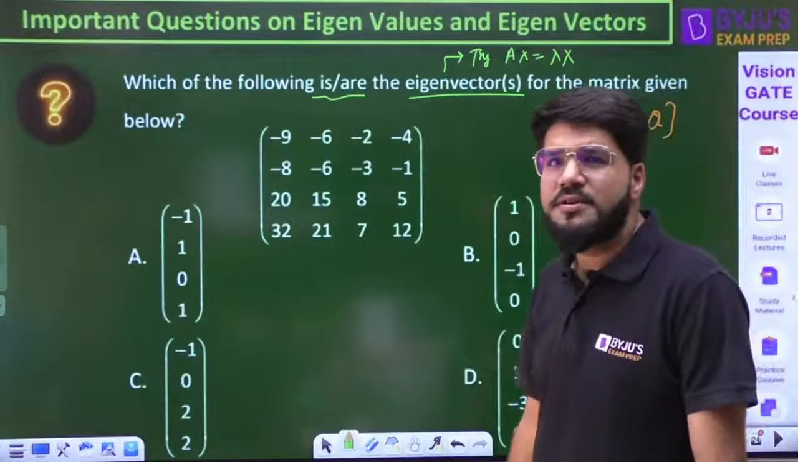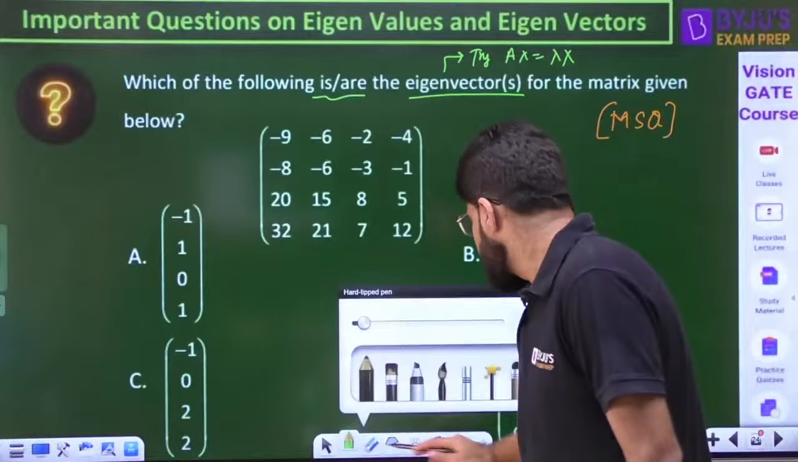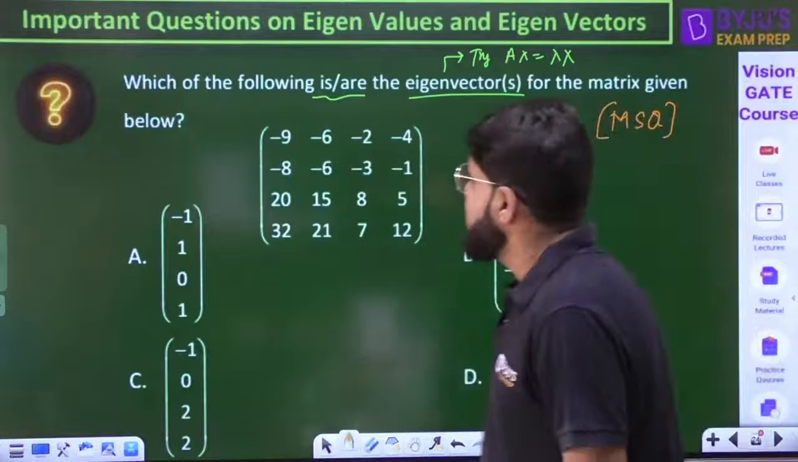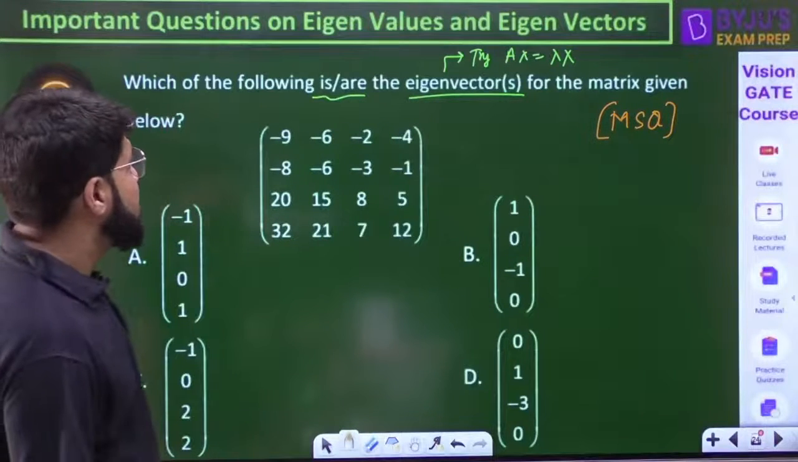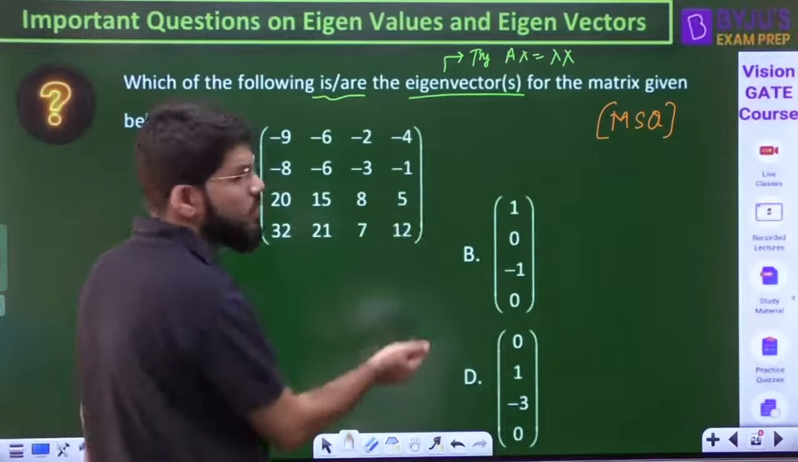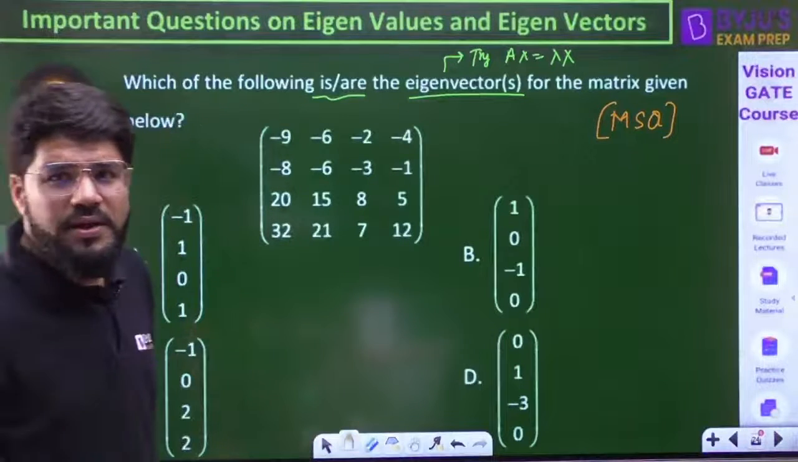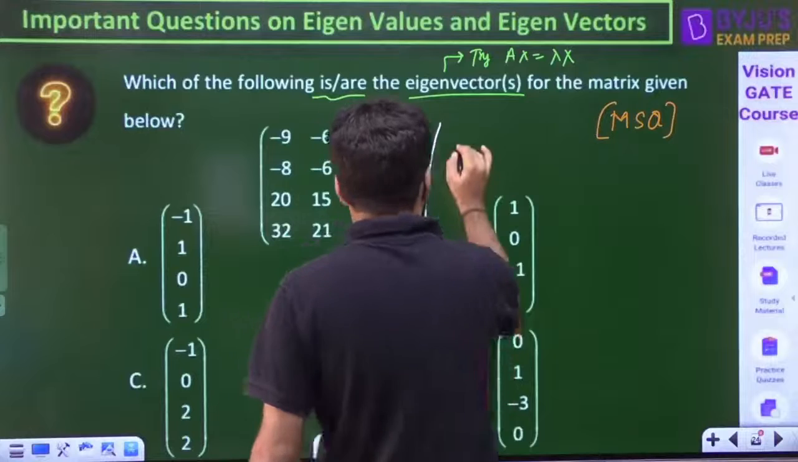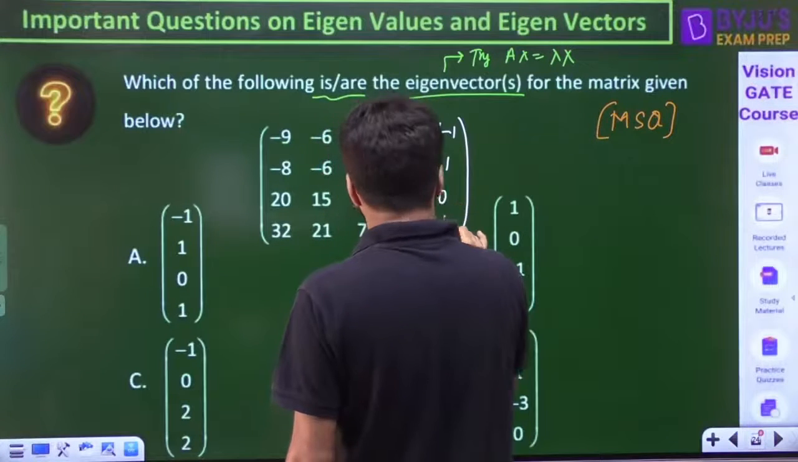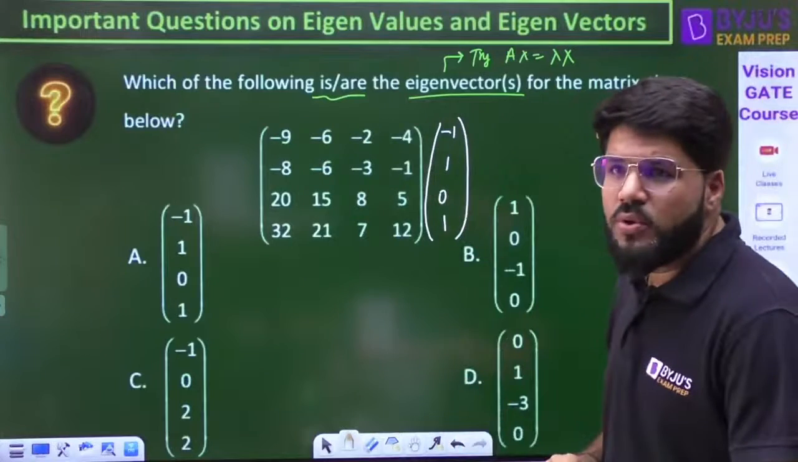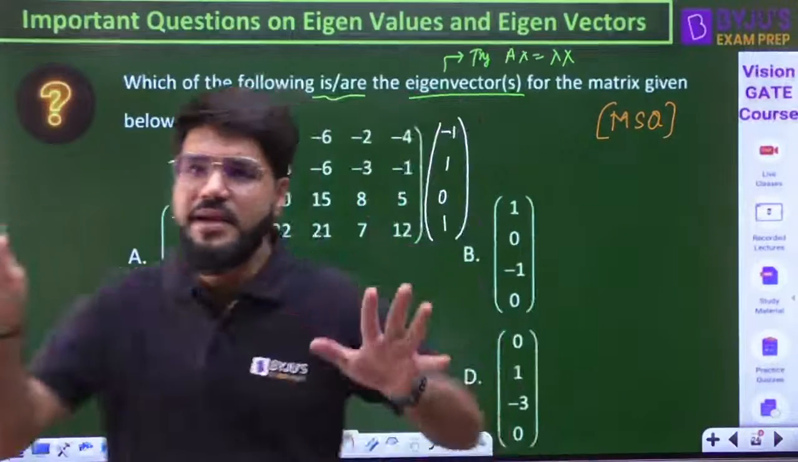So what I will do, guys, is take this matrix here once again. I'm doing it here only. I'll write down the vector: -1, 1, 0, 1. Now look into the multiplication here only, rather than writing it multiple times.